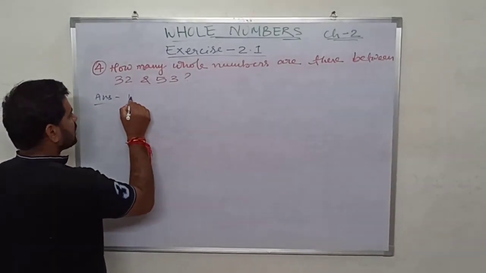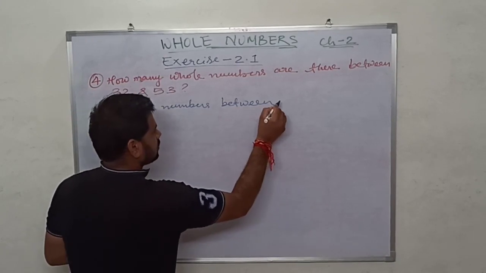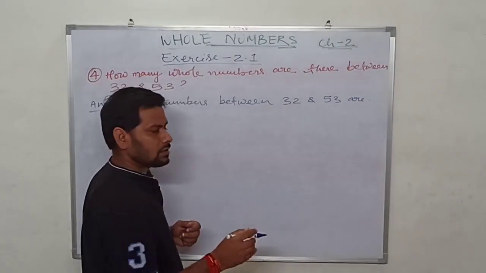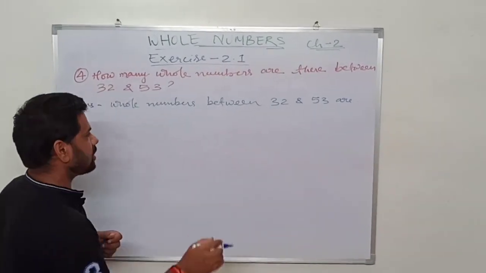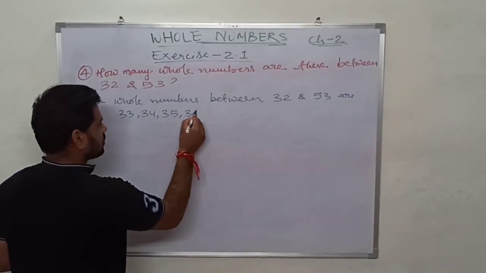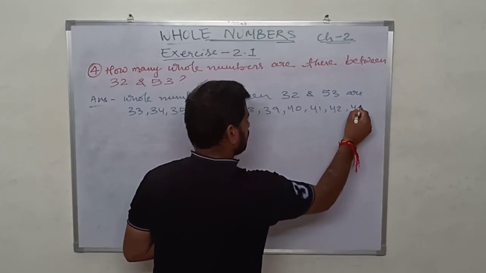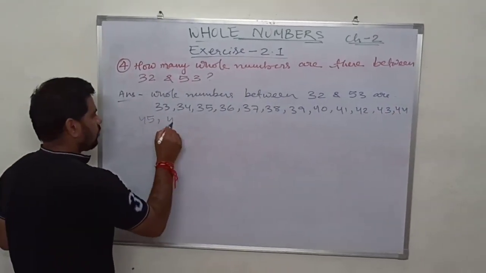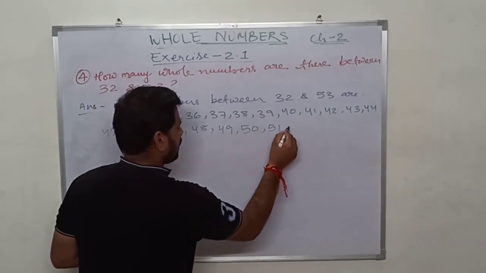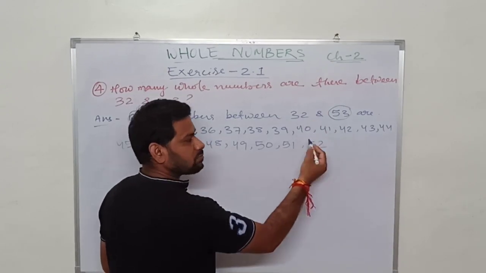So whole numbers between 32 and 53 are, 32 और 53 के बीच के whole numbers हैं 33, 34, 35, and 52 is the last whole number which comes before 53.